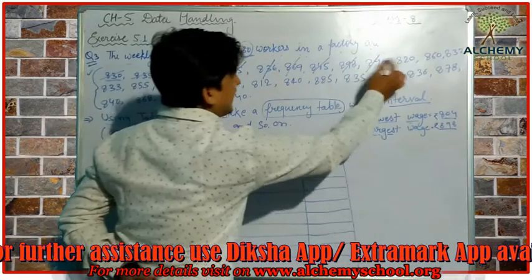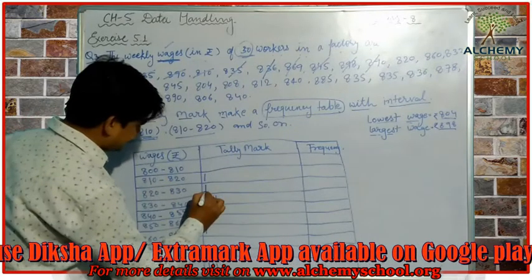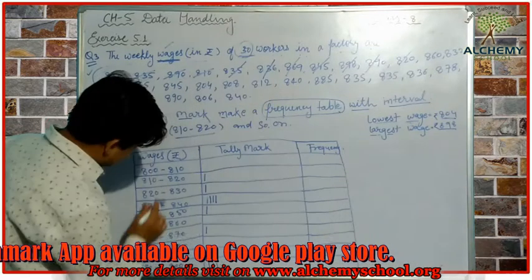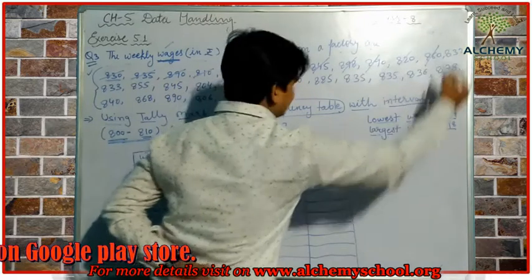Again 820, so this will be included in the third group here. 860 will be included here. 832 will be included here.